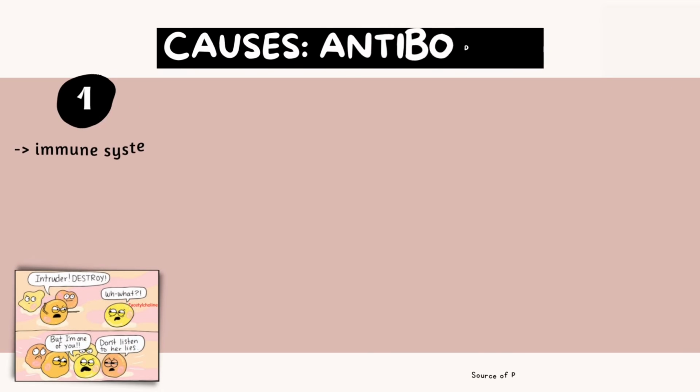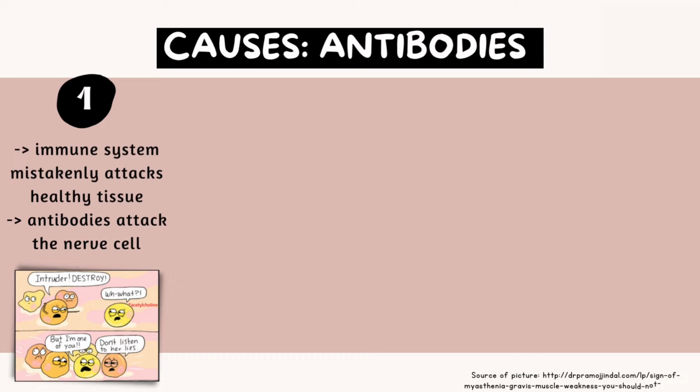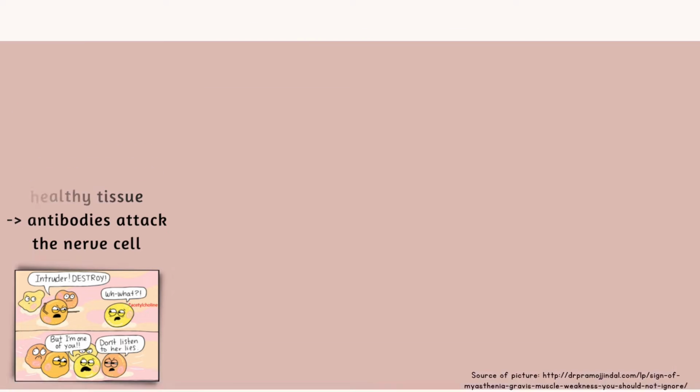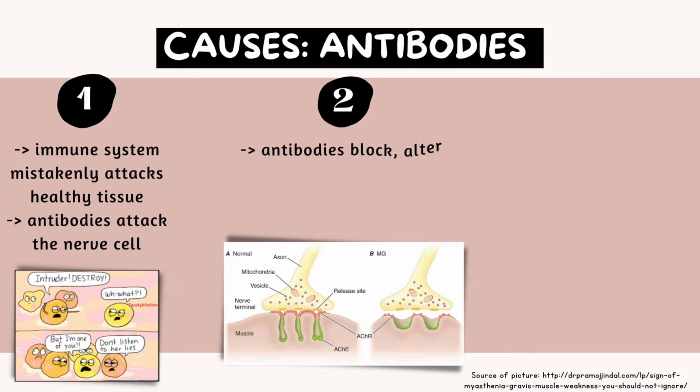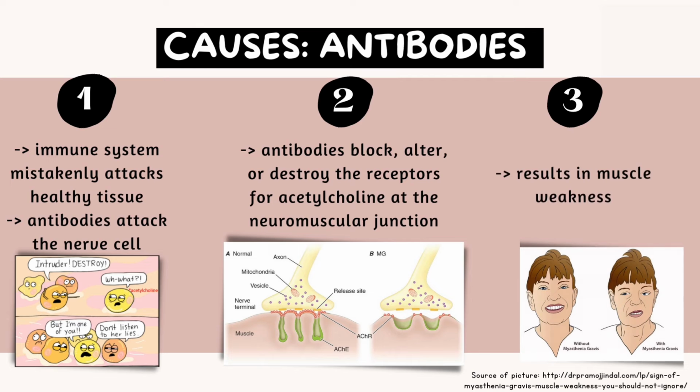First is antibodies. Autoimmune disorders occur when our immune system mistakenly attacks healthy tissue. In MG, antibodies, which are proteins that usually attack foreign and harmful substances, attack the nerve cell. The antibodies block, alter or destroy the receptor for acetylcholine at the neuromuscular junction, which is a crucial substance for communication between nerve cells and muscle. Then, it results in muscle weakness.